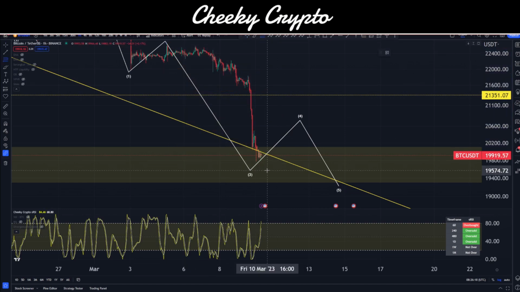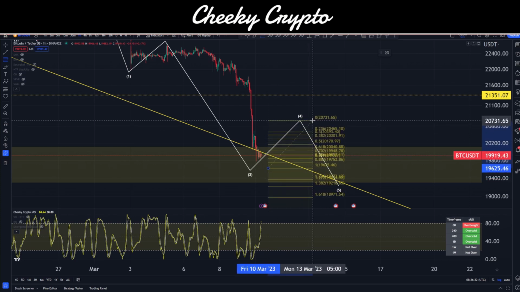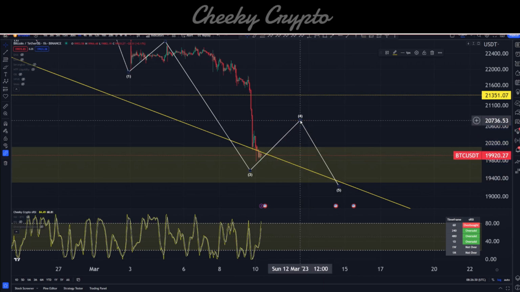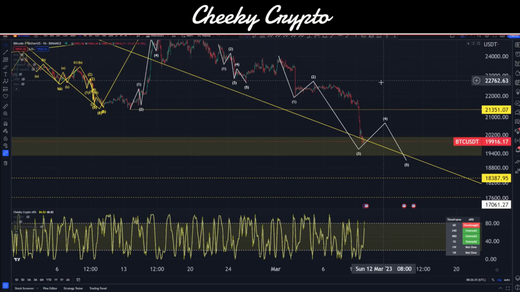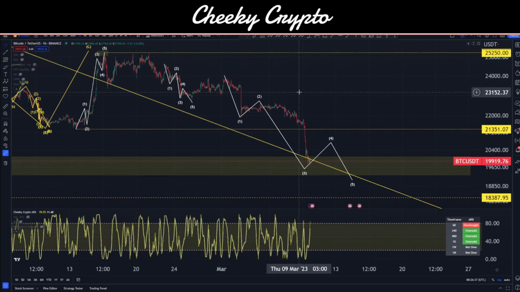But again, these are all going to be subject to change as time progresses. We'll then measure that wave 4 theoretically, and then we'll be looking at 18.9 to about 19.3 approximately. So it'd be something like that. Then all of that would mark our wave 3 situation out of a much bigger scale. So we can see that scaling down.